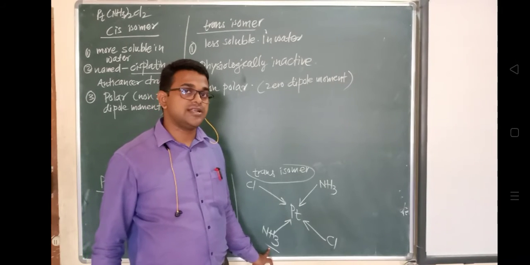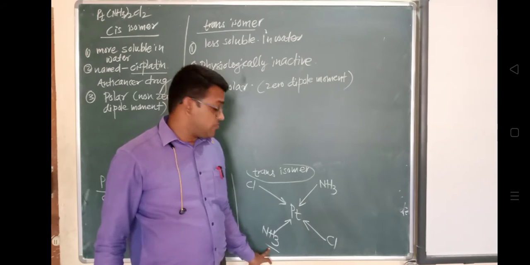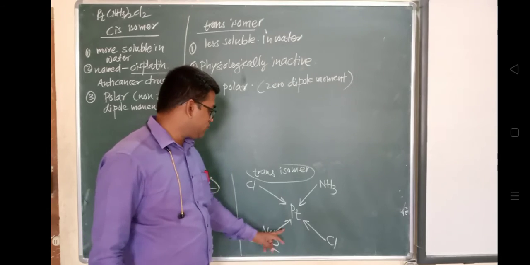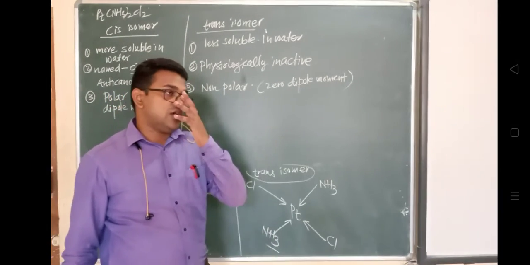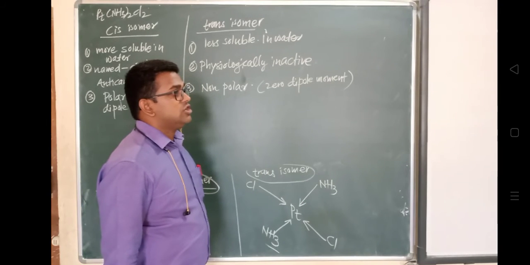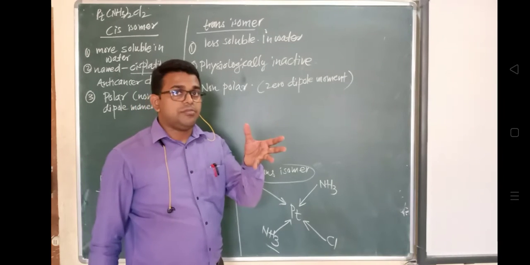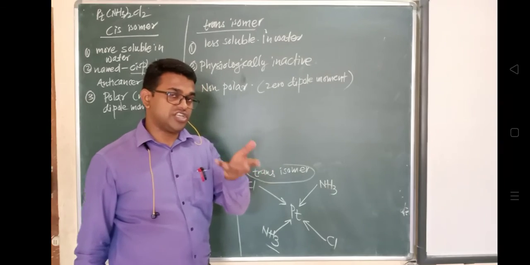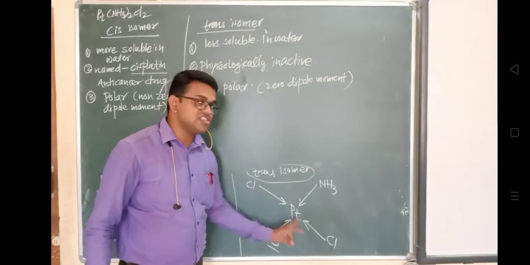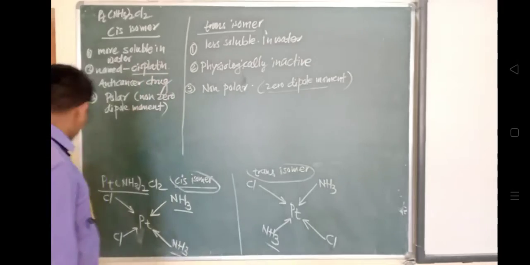We have already studied the dipole moment in 11th standard. It is due to the valence electrons, and it may also be due to lone pair electrons. The dipole moment gives the magnitude of charge and the distance between the two nuclei. The dipole moments in these opposite positions will cancel each other, and that's why it will be non-polar and have a zero dipole moment.